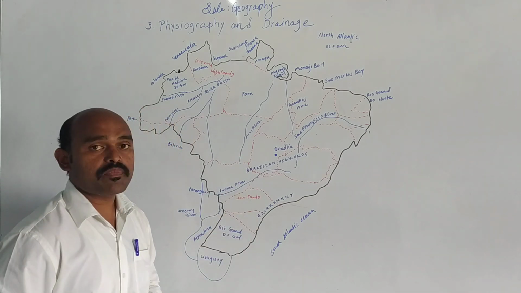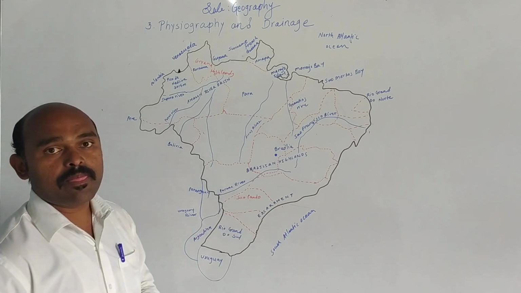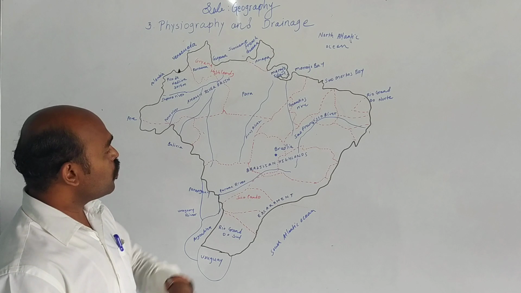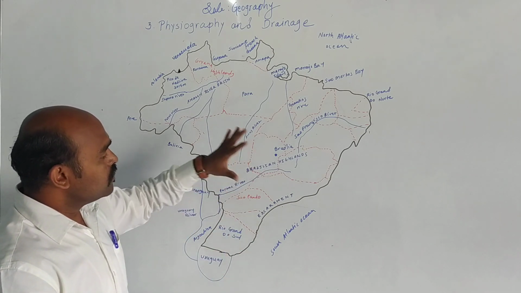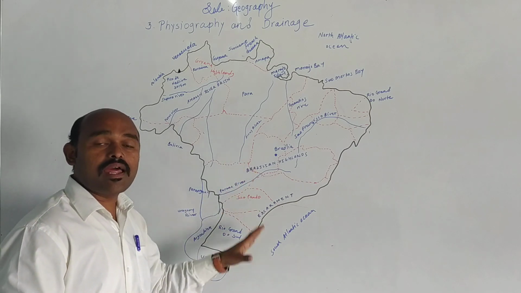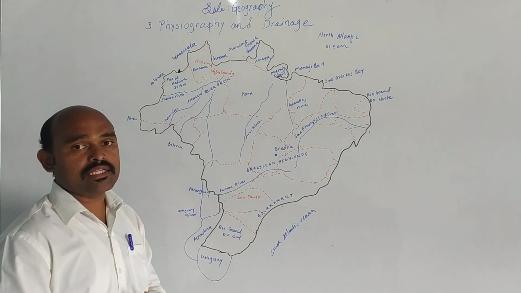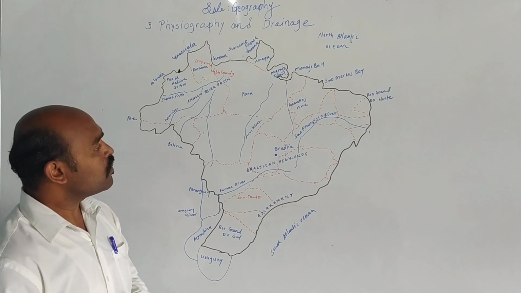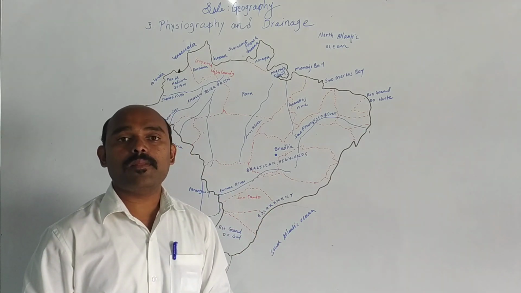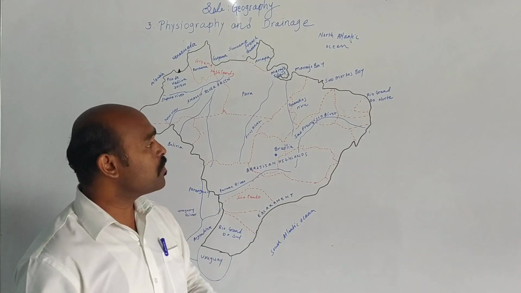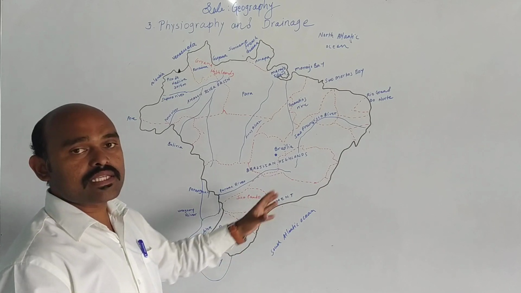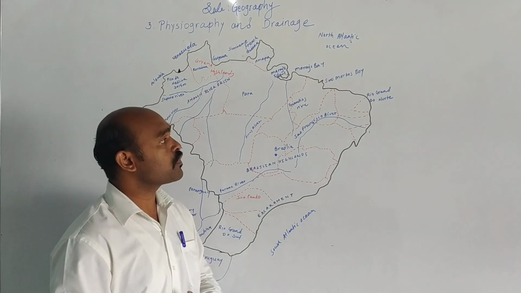Here you can see the map of Brazil. As you see the map of Brazil, you can see Brazil has the plateaus, the highlands, and also the plain areas as India has. So today we are going to discuss the highlands of Brazil, the coast of Brazil, and also the escarpment of Brazil.